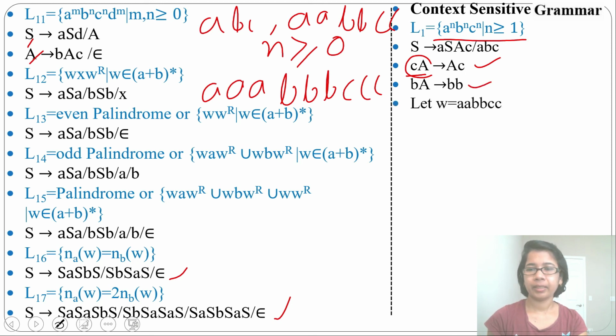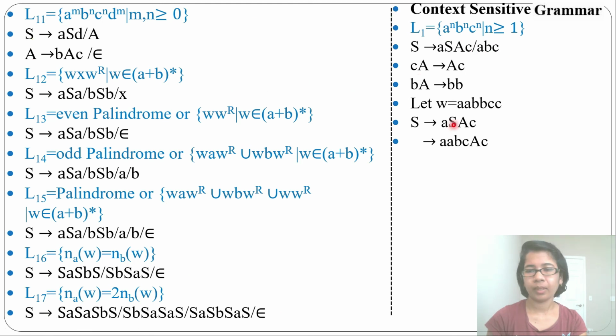Let's take the string AABBCC. Let's derive this from this grammar. From S you can derive A S B C. In place of this S you can write ABC. This is a sentential form. Either you can derive through a derivation tree or a sentential form. Now in place of this S I have written ABC.